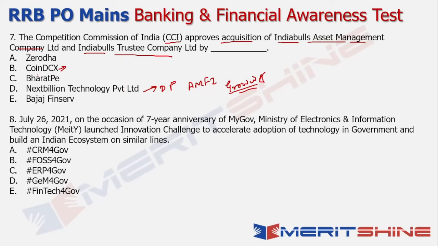So the next entity that I want to talk about is CoinDCX, which recently got a Series C funding of around $90 million with a valuation of 1.1 billion. So technically it becomes the first crypto entity in India to become a unicorn. Any unicorn is obviously a company which is valued at greater than $1 billion. So CoinDCX becomes the first unicorn in the context of your crypto entities.